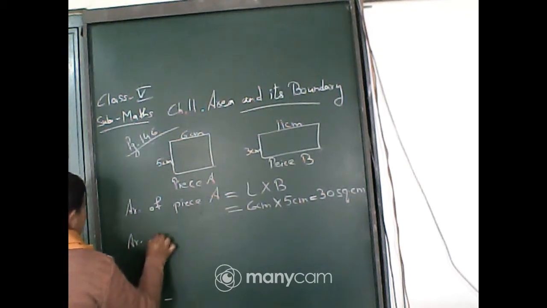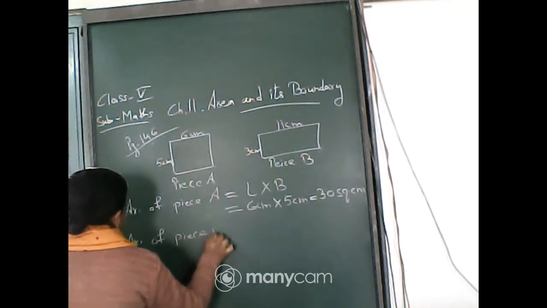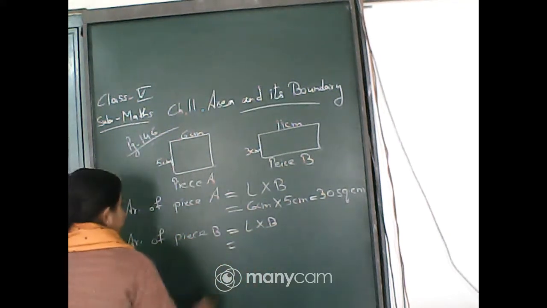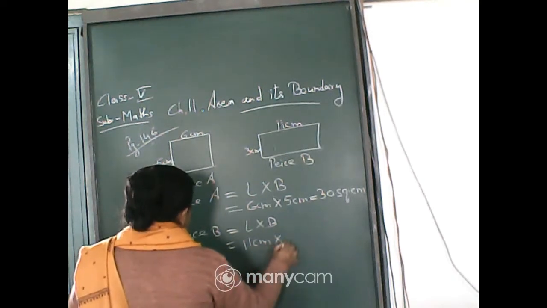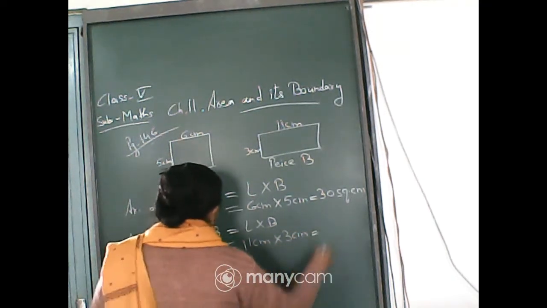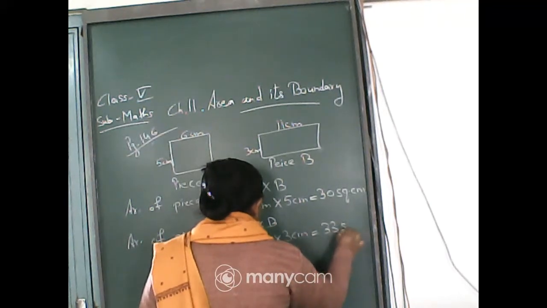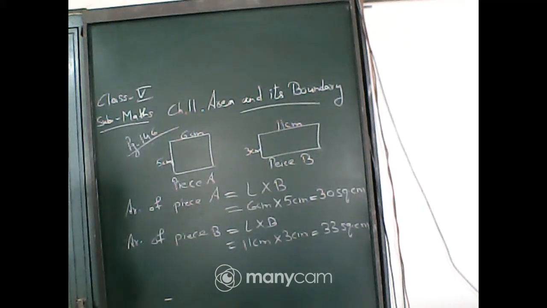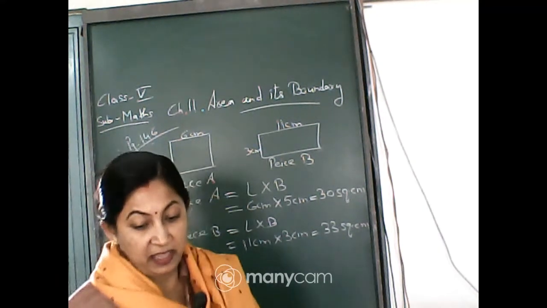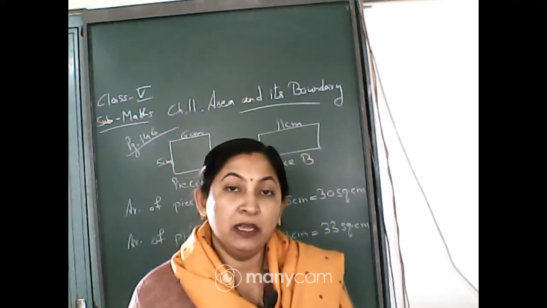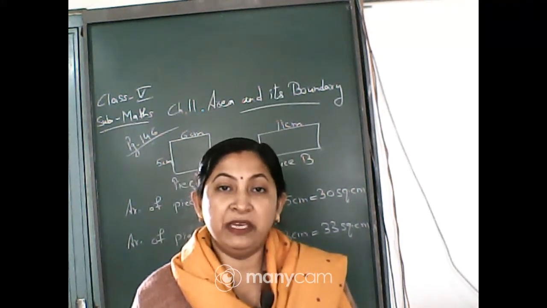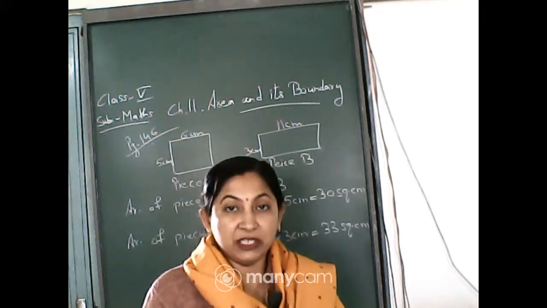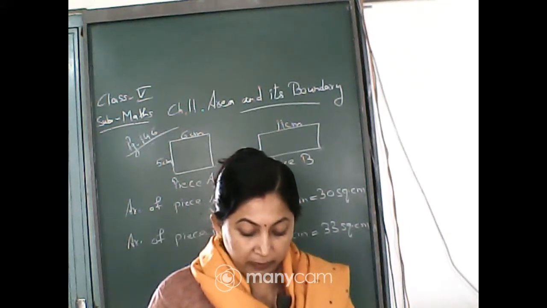Similarly, you find the area of piece B. The same formula, L into B. That means 11 centimeter, the length, into breadth 3 centimeter. You are getting 33 square centimeter. So, from this area you can see the area of piece B is greater than the area of piece A, isn't it? Piece A is smaller than piece B. So, this way you can find out which one is bigger.